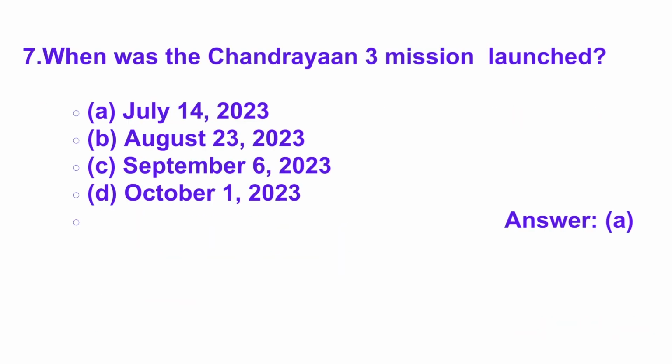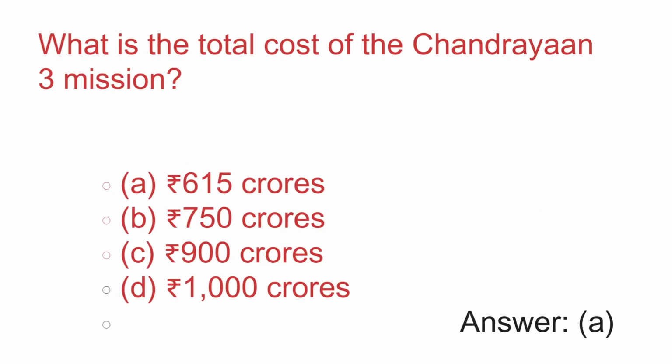When was the Chandrayaan 3 mission launched? A. July 14, 2023, B. August 23, 2023, C. September 6, 2023, D. October 1, 2023. The answer is A. July 14, 2023. Chandrayaan 3 mission was launched on July 14, 2023. Remember, it is July 14, 2023.